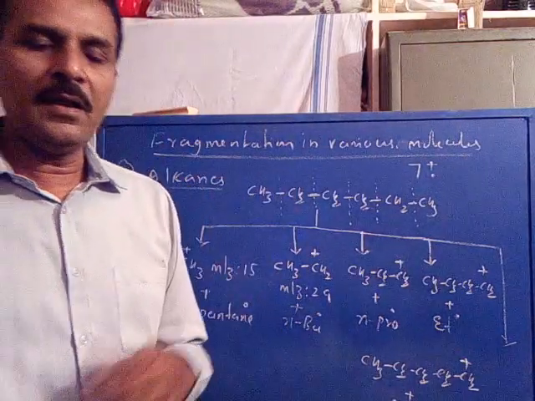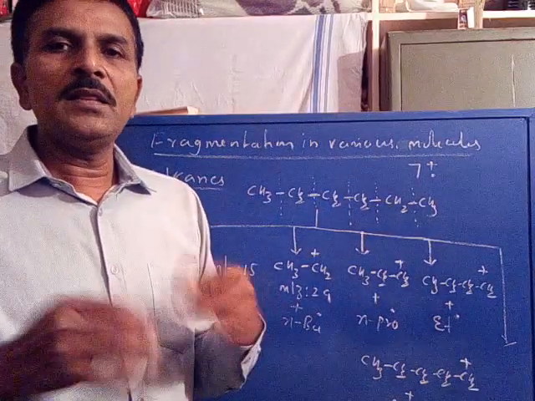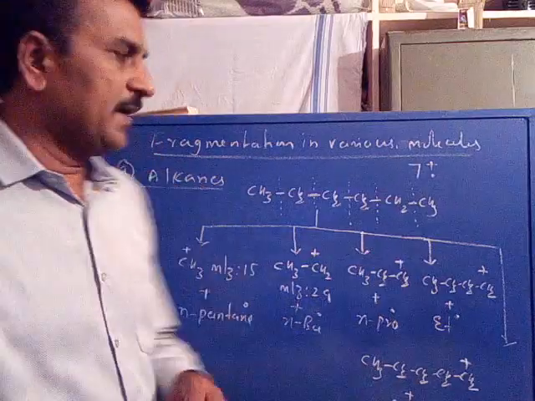You take any alkane, you simply break down each bond to get one fragment as a cation and the other as a radical.